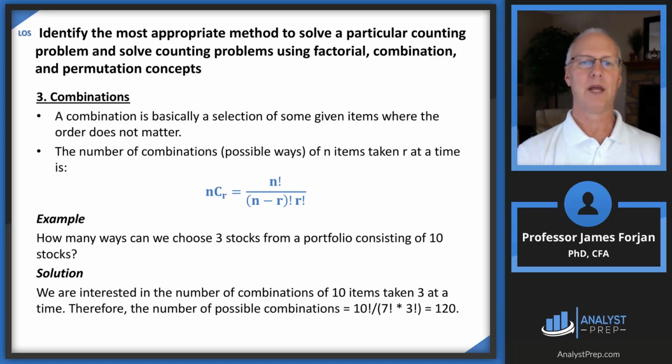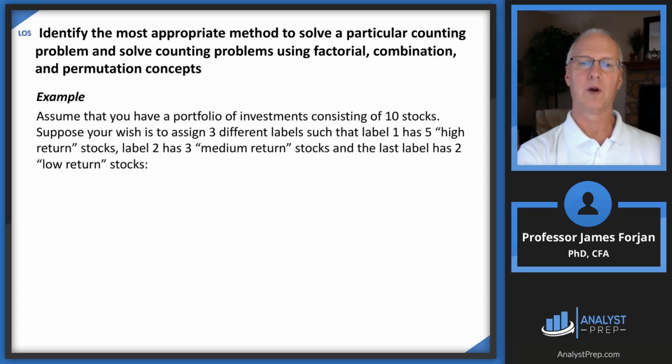All right, how about combinations? This is basically a selection of some items from given items where the order does not matter. There's a good formula there. So let's take a look at an example. How many ways can we choose 3 stocks from a portfolio consisting of 10 stocks? This is different than part 2. Let's go back here real quick. Part 2, what was that?